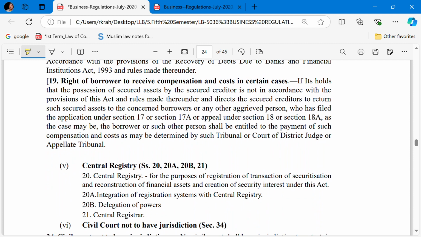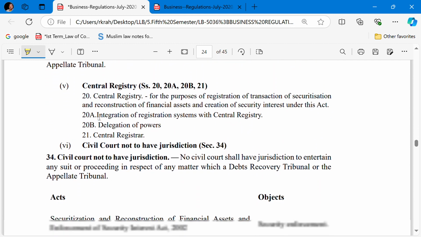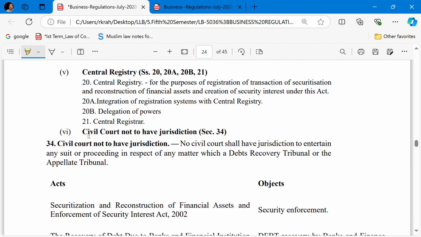Okay, so section 34 is important, which talks about the civil court not having jurisdiction. No civil court shall have jurisdiction to entertain any suit or proceeding in respect of any matter which a debt recovery tribunal or the appellate tribunal is empowered to determine.